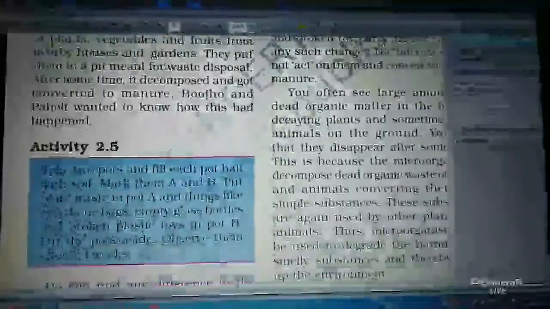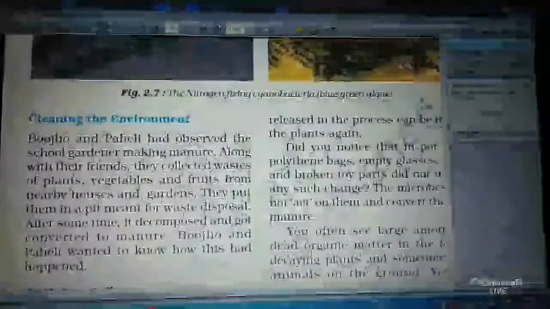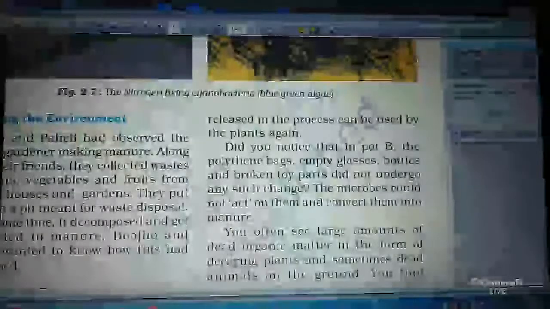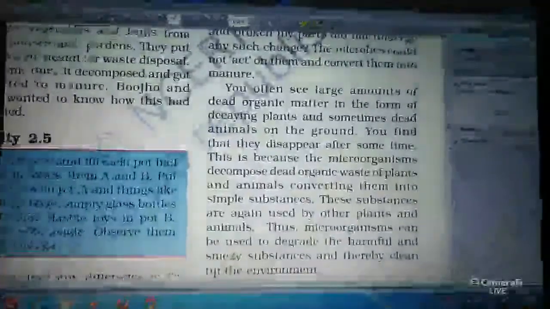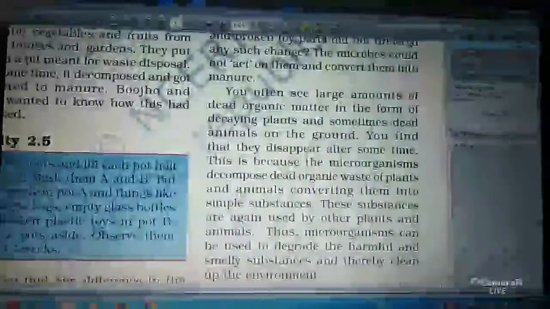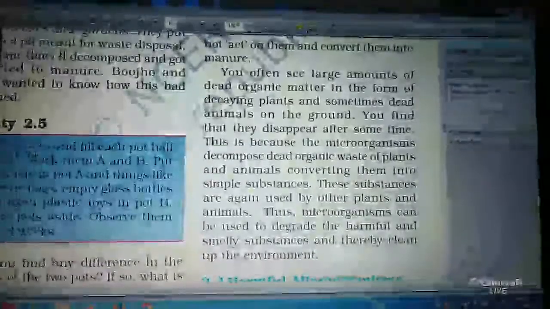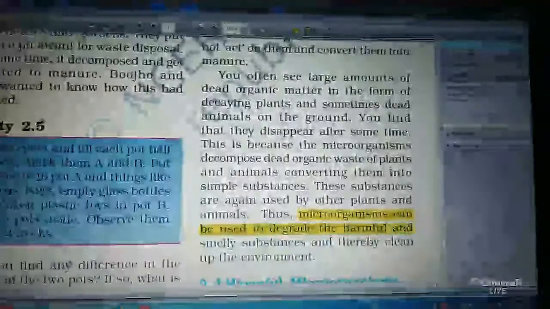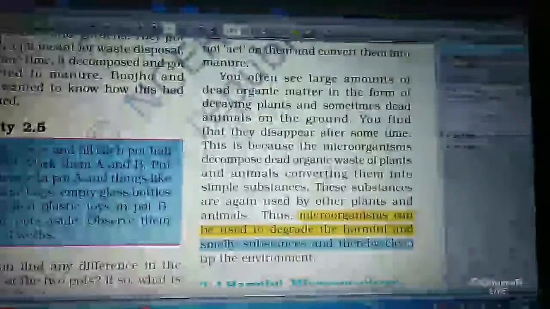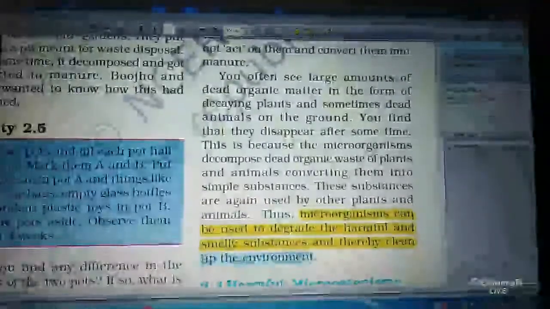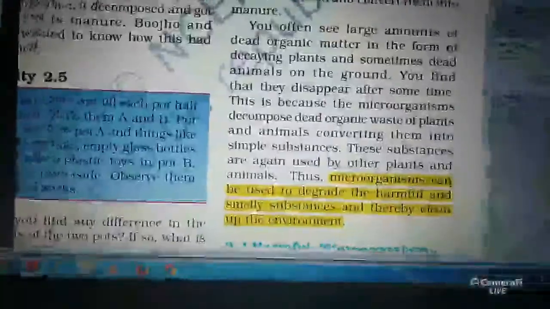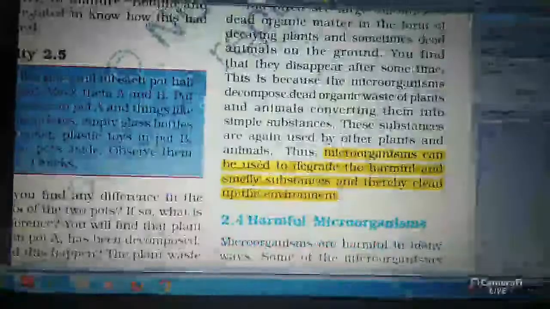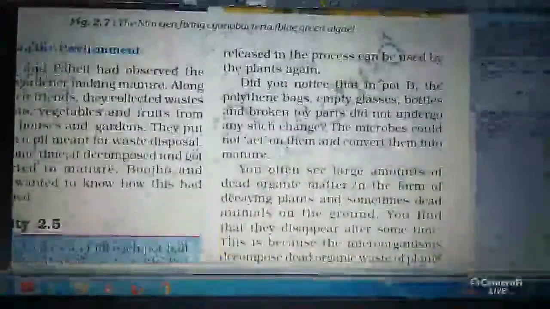They decompose the organic matter, so they are used to clean up the environment. Microorganisms can be used to degrade the harmful and smelly substances and thereby clean up the environment.